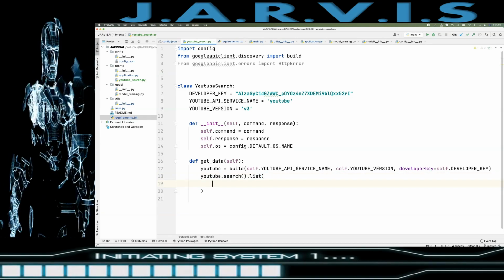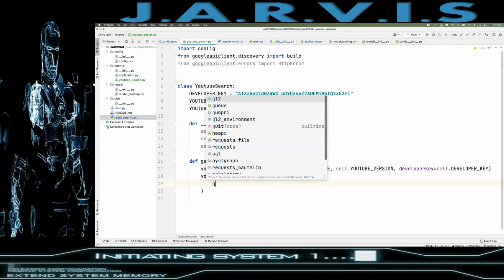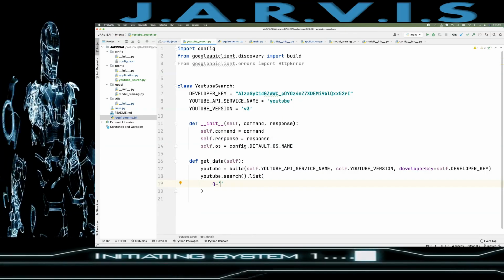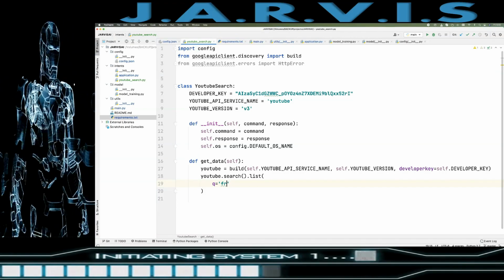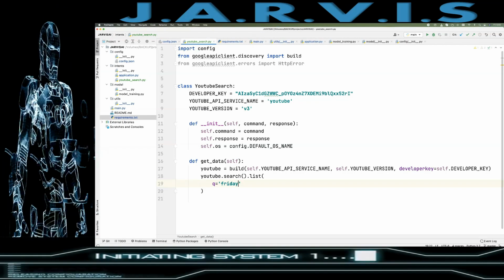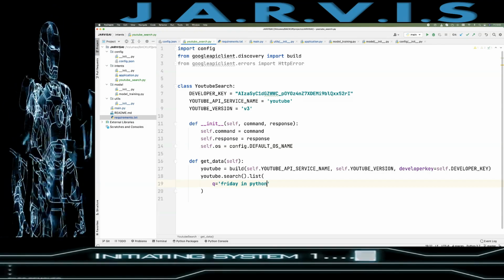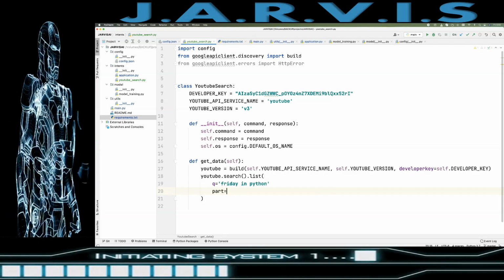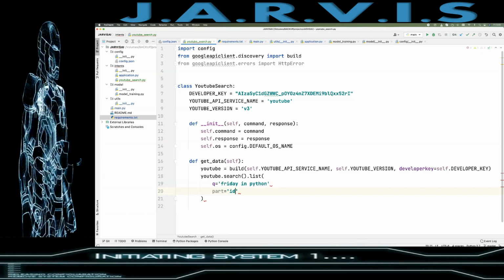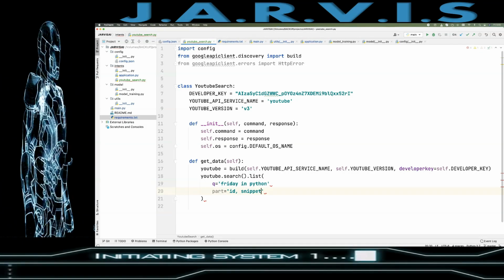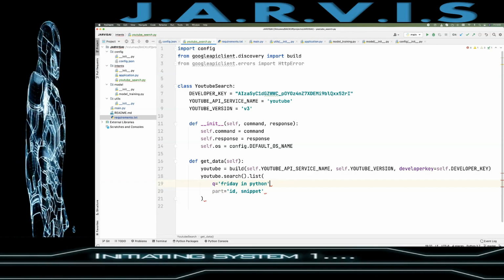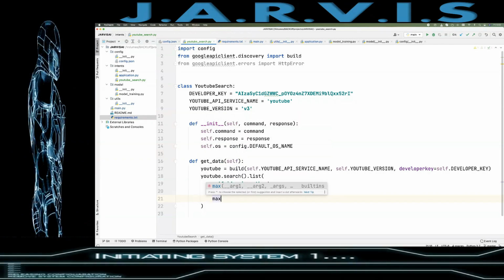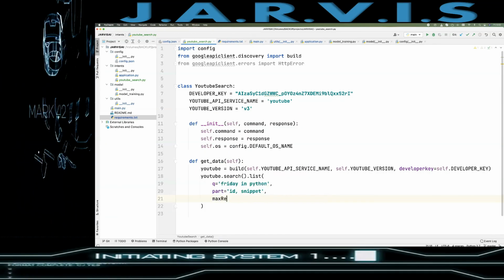So first is query, and here we will pass the string "Friday in Python". Then part, what are the details from this search we need, so ID and snippet, and then we will have the max results.